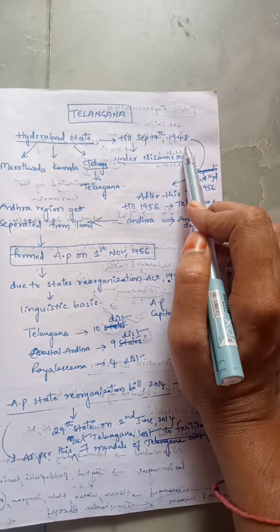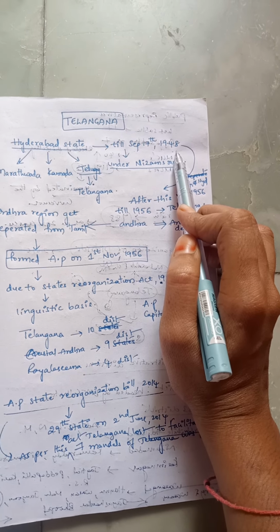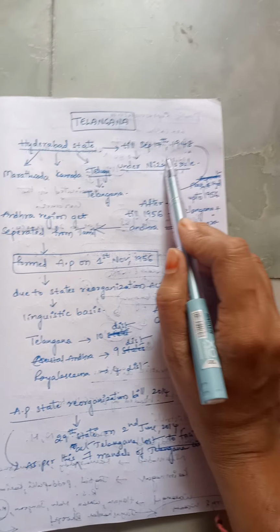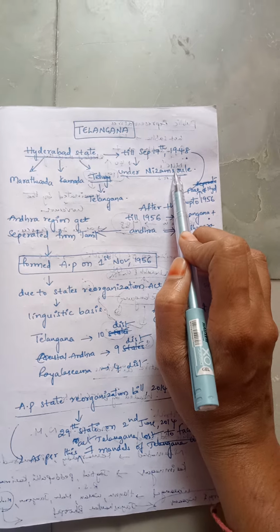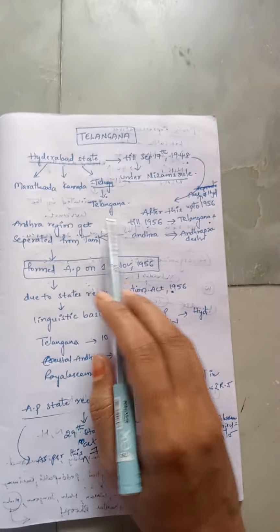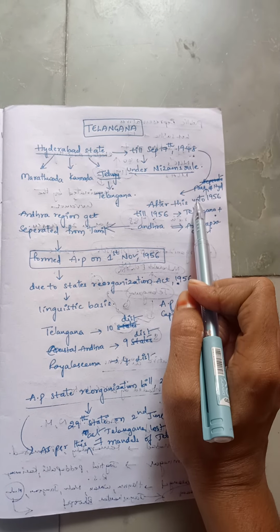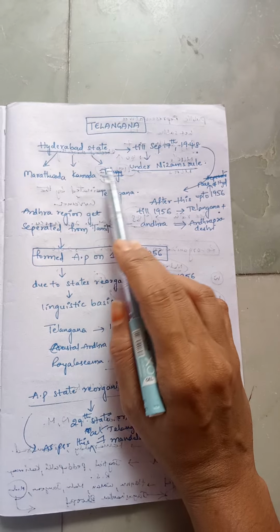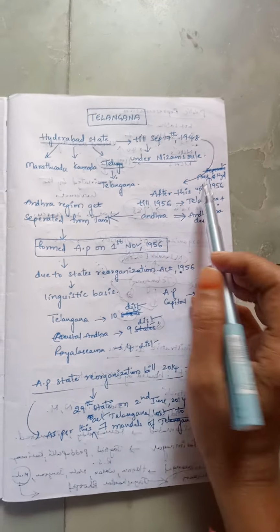On September 17, 1948, the princely rule, that is Nizam's rule, ended, and the seventh Nizam, Mir Osman Ali Khan, acted thereafter as Raj Pramukh. From 1948 to 1956, Telangana existed as a part of the Hyderabad state.